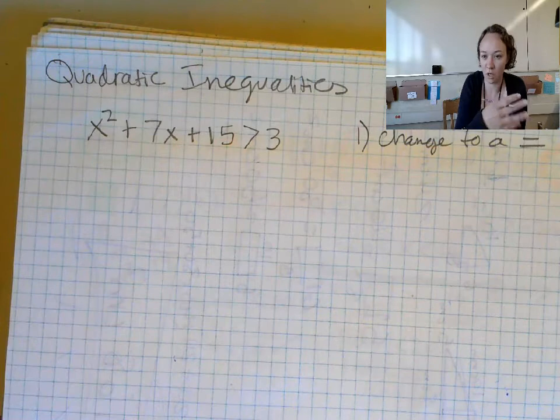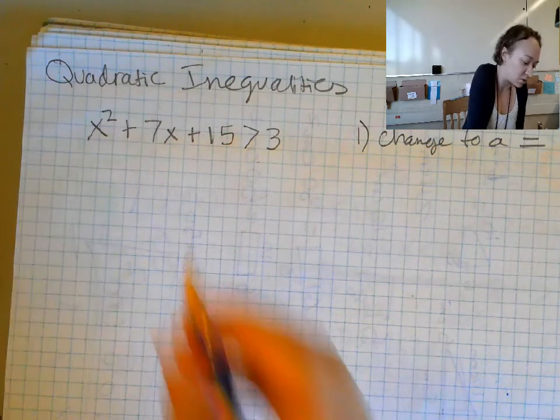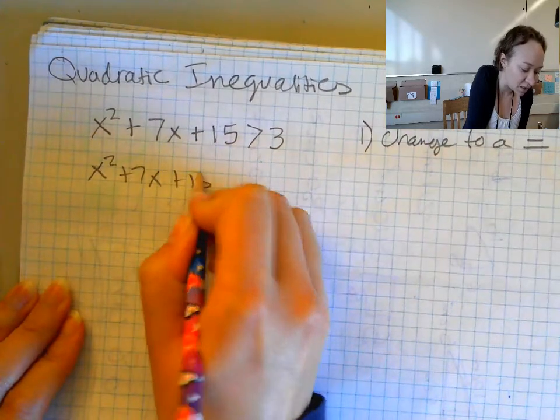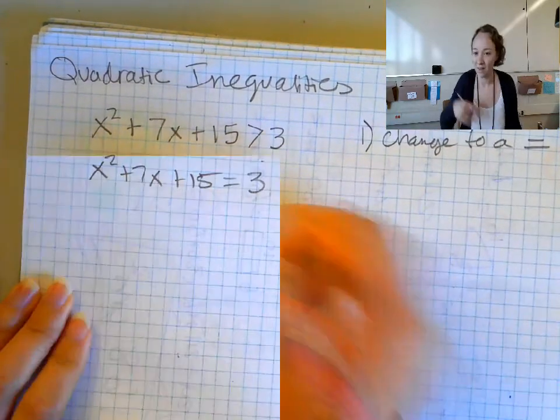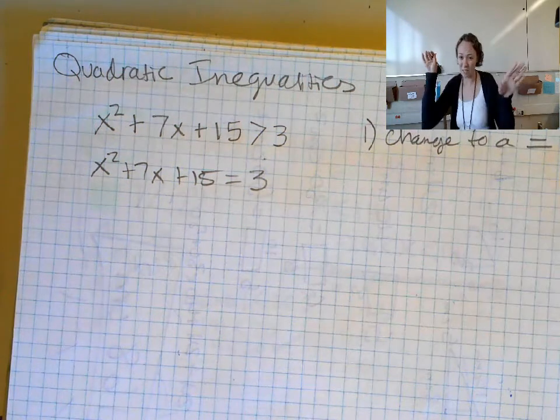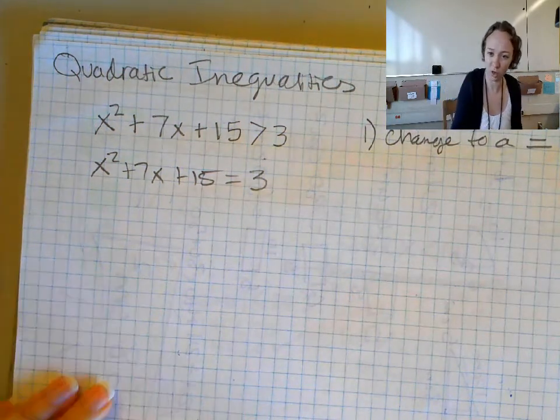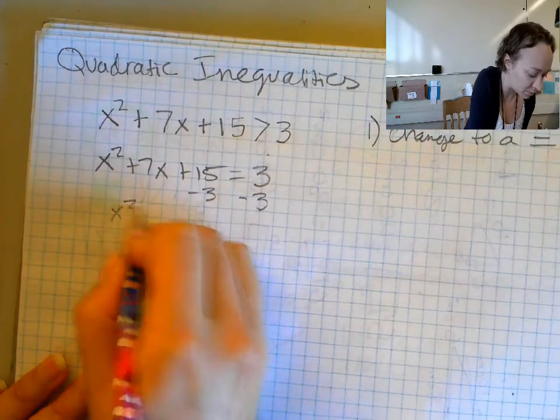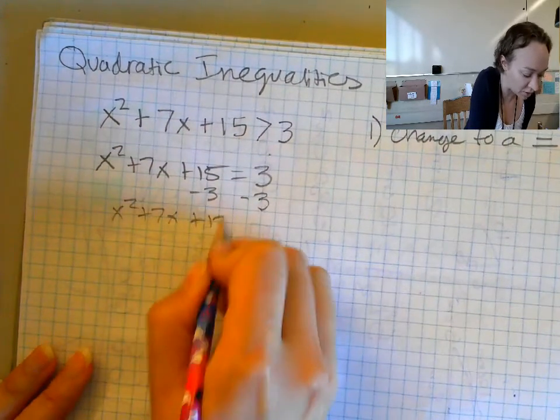We're going to solve it, and then we're going to come back to it later. So I'm going to rewrite it as x squared plus 7x plus 15 equals 3. And then at the end, we're going to come back and test points to figure out which way the inequality should go. So I'm going to subtract 3. x squared plus 7x plus 12 equals 0.